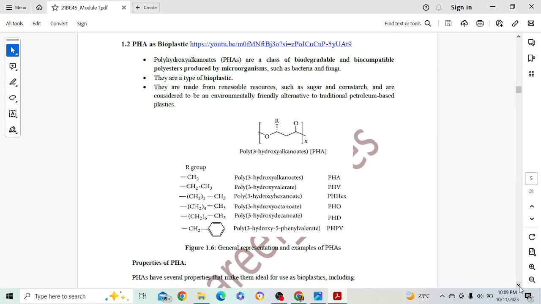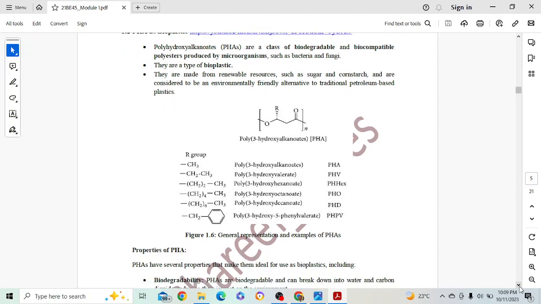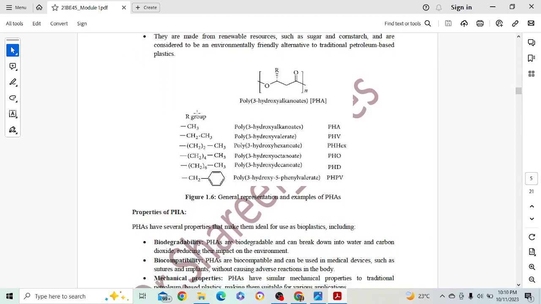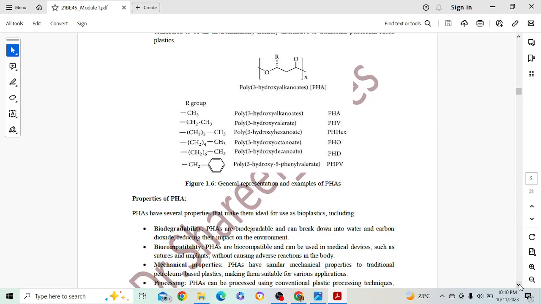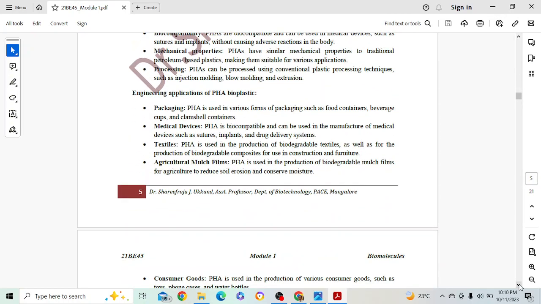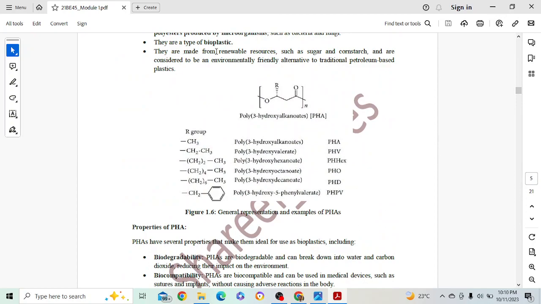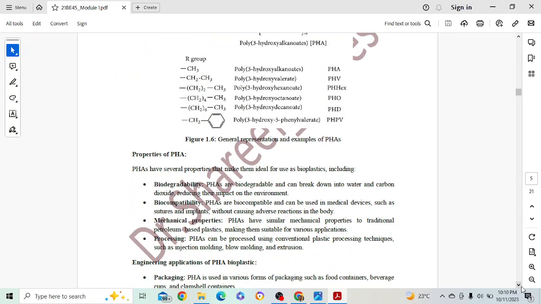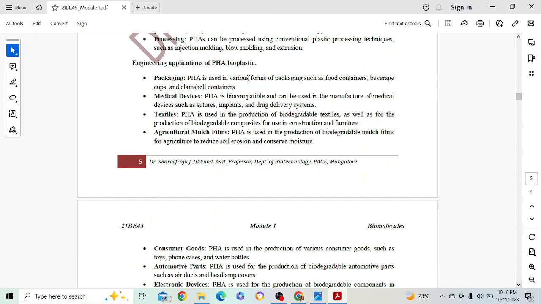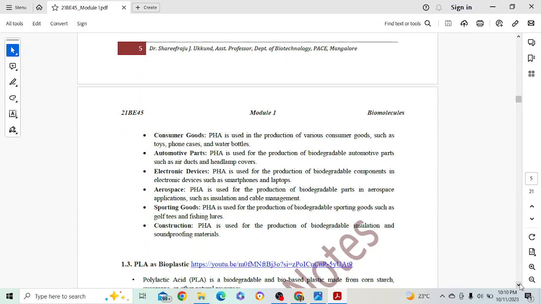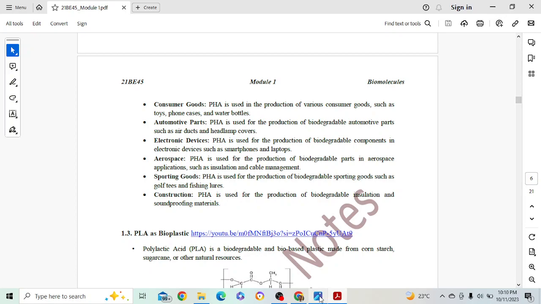So for 5 marks here: introduction, defining what is PHA, explaining its structure. You don't have to write all these things if it is asked for 5 marks. Just try to mention the name, just the structure is enough. Go to the properties, mention a few properties, and engineering applications of PHA, because that is very important. So the introduction may get you 1 mark, properties may get you 1 mark, and 3 marks for engineering applications, PHA, bioplastics. So that was for 5 marks.